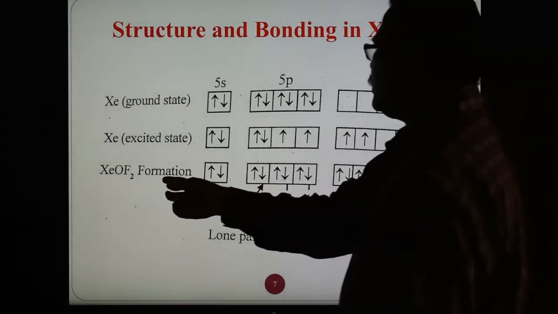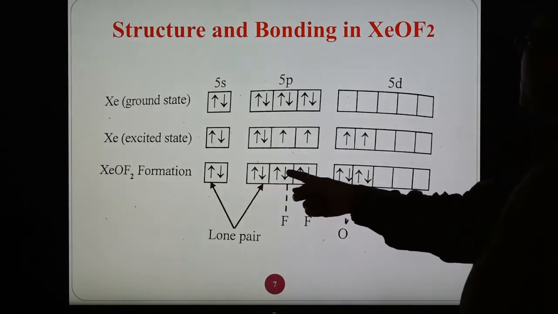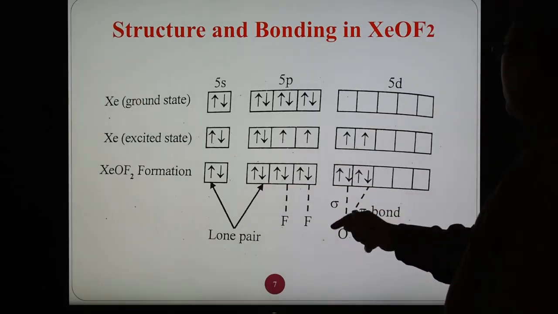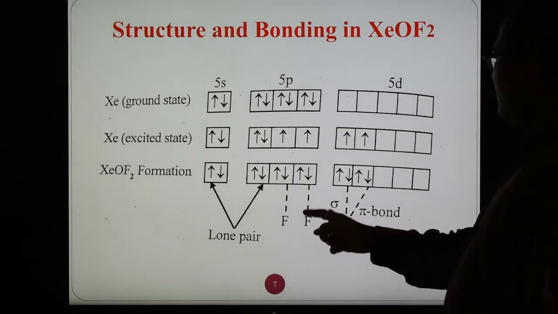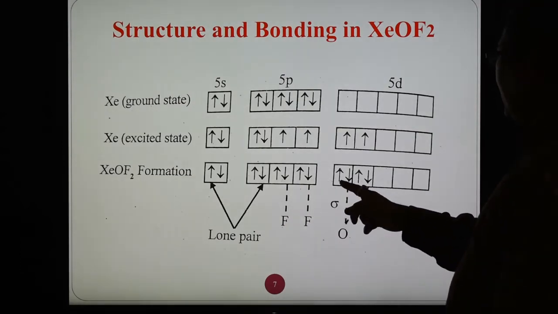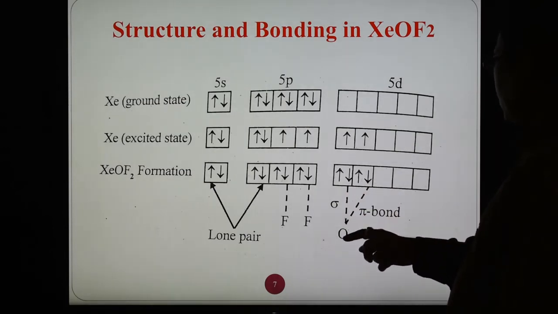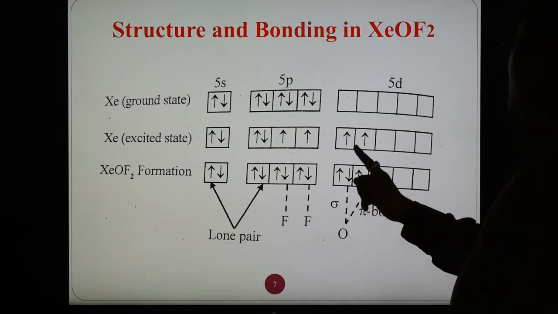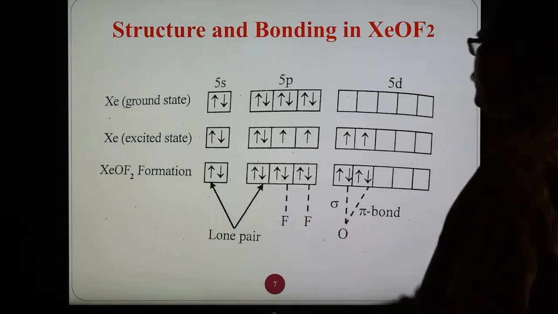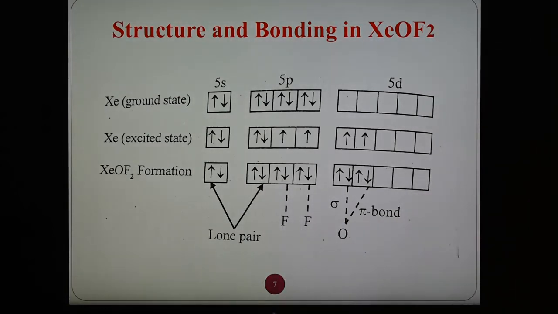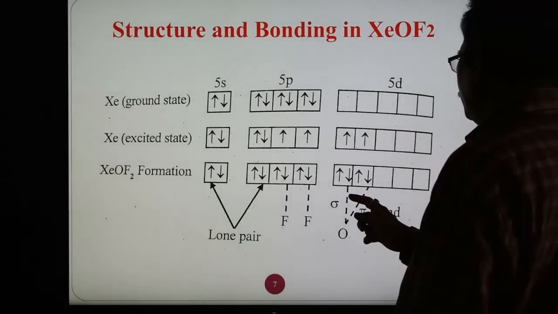During the formation of XeOF2, 2 electrons of xenon overlap with the 2 electrons of fluorine, forming 2 covalent bonds, and 2 electrons overlap with oxygen, because the valency of oxygen is 2, forming a double bond with xenon. One is a sigma bond, the other is a pi bond, and the already filled electron pairs are lone pairs. So in this compound there are 2 lone pairs and 4 bond pairs: 2 with fluorine and 2 with oxygen.